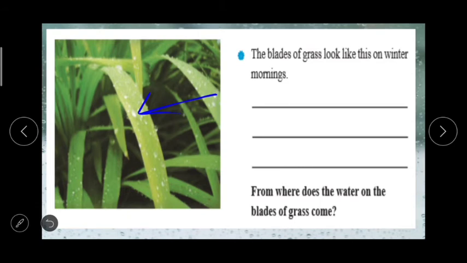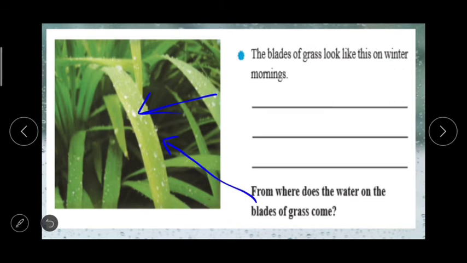There is only one sentence given about the picture, and you can add your own sentences there, and then discuss the question given there. So you do this on your own in the textbook. There is a place also given to write your sentences, and the question based on this is: from where does the water on the blades of grass come?